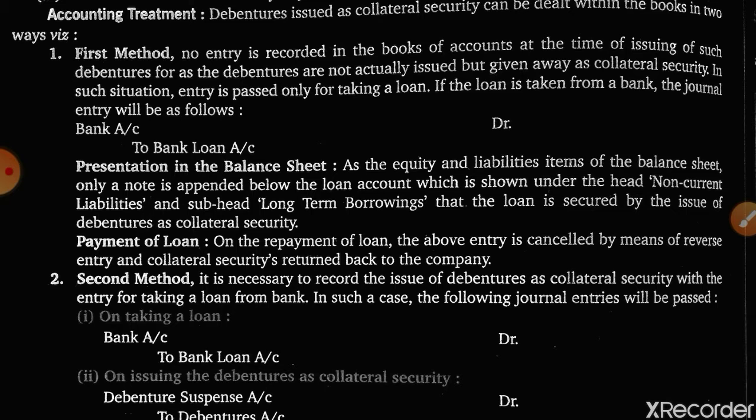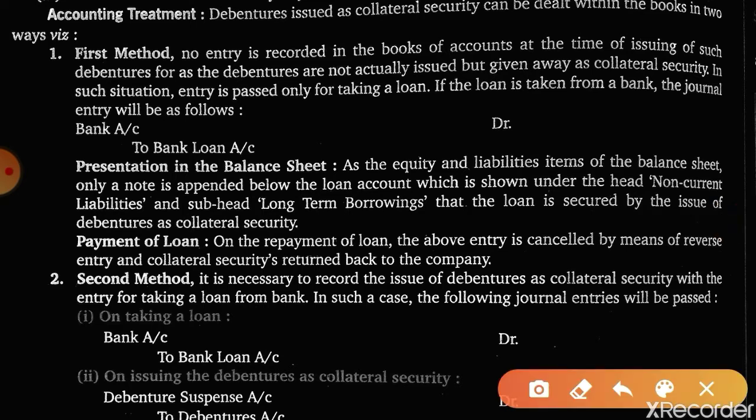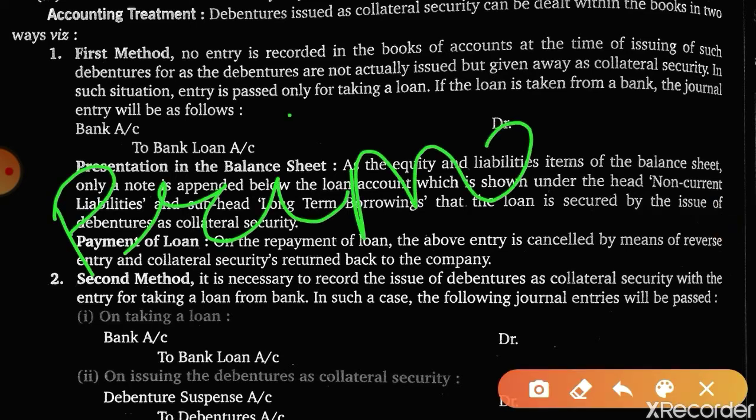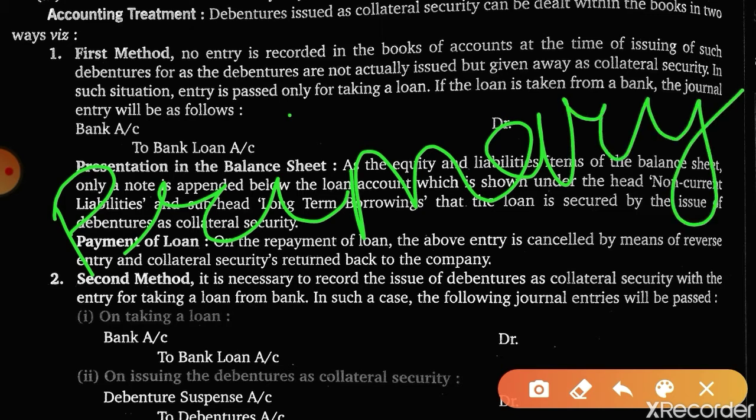See my dear students, when the company takes a loan, it pledges an asset. When assets are pledged against a loan, that is termed as primary security. This is pledged so that if the company is unable to pay back the loan taken from the bank, then this asset is sold and repayment of the bank loan is done.